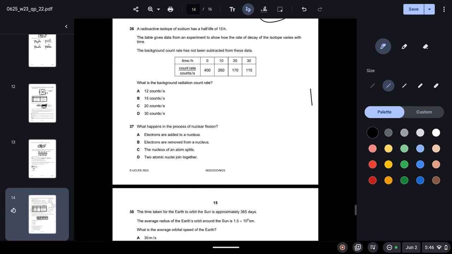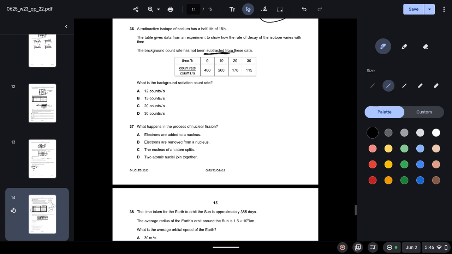36. A radioactive isotope of sodium has a half-life of 15 hours. The table gives data from an experiment to show how the rate of decay of the isotope varies with time. The background count has not been subtracted from this data. So this is important. What is the background radiation count rate? So we'll have to calculate for each option.